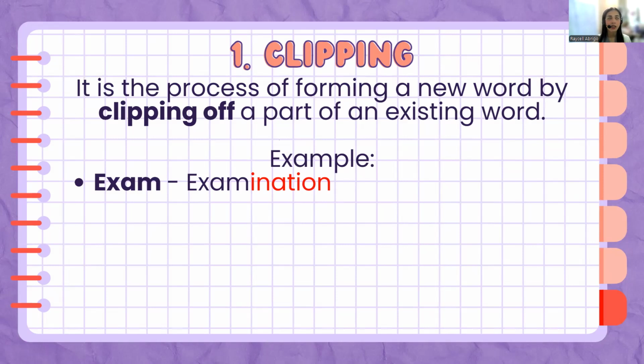Like for instance, there will be an upcoming exam on the following weeks. So, although we just simply said the word exam, we still mean the full version, like the examination. I mean, we did not change the original meaning of the word. Exam and examination has the same meaning. We just made the word examination short by clipping off or deleting letters I-N-A-T-I-O-N and make the word examination exam.